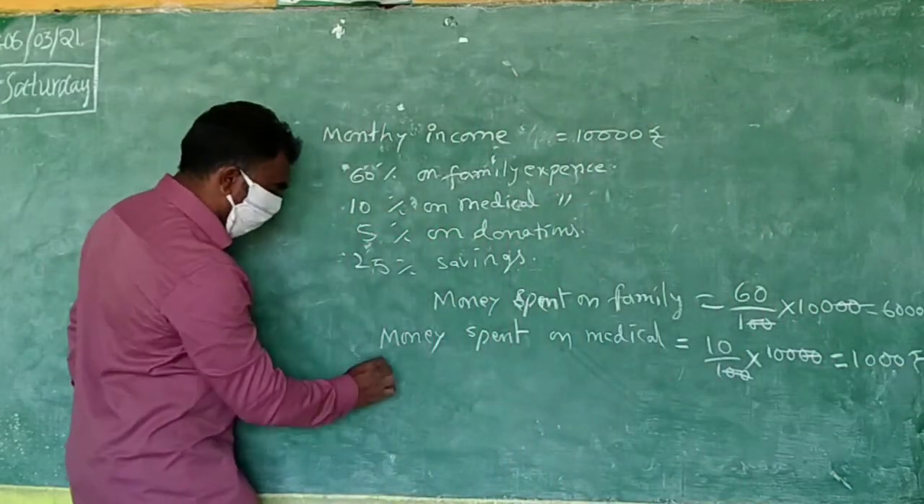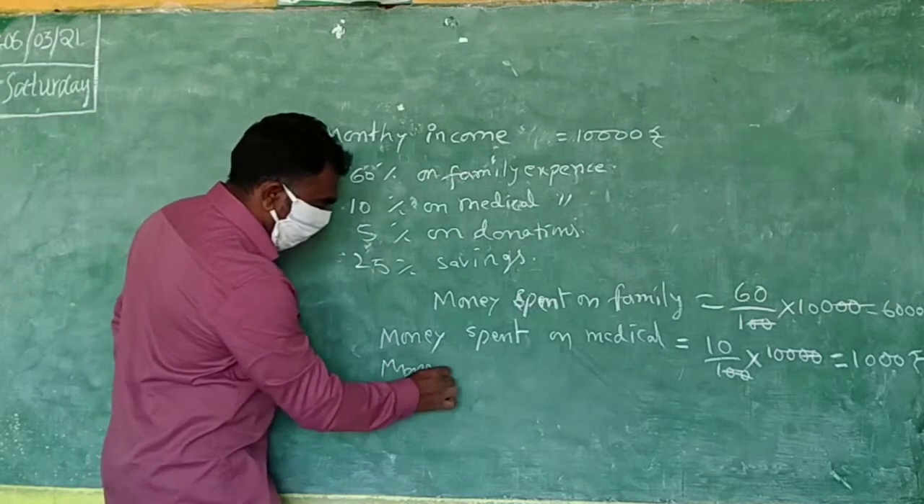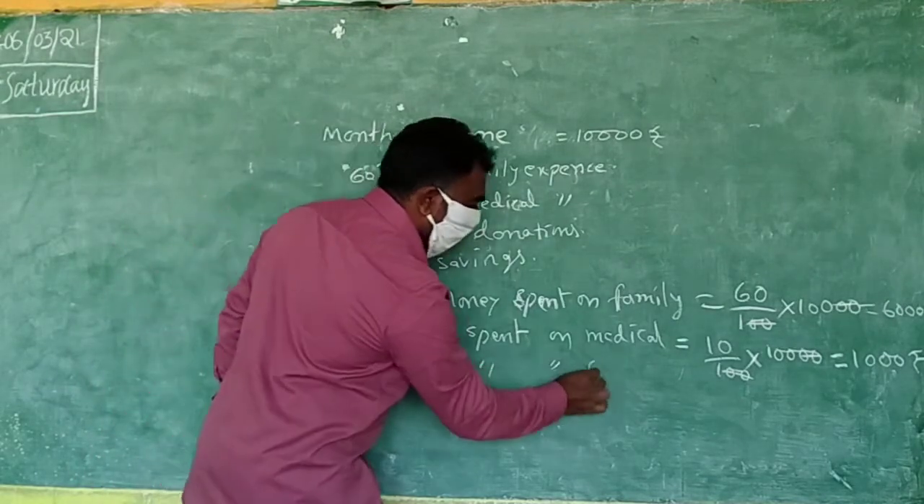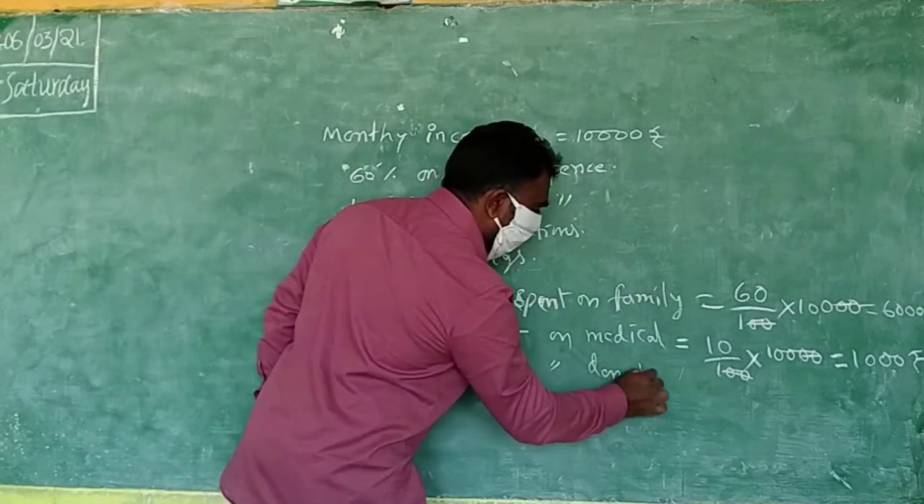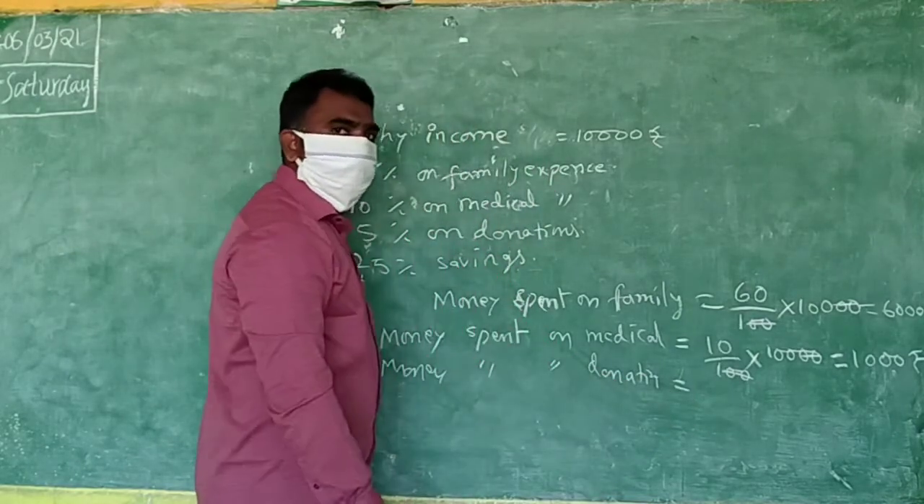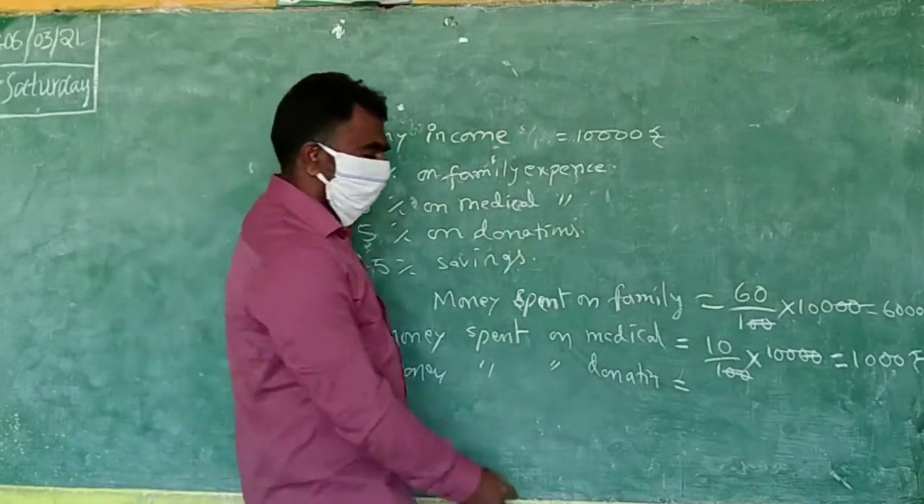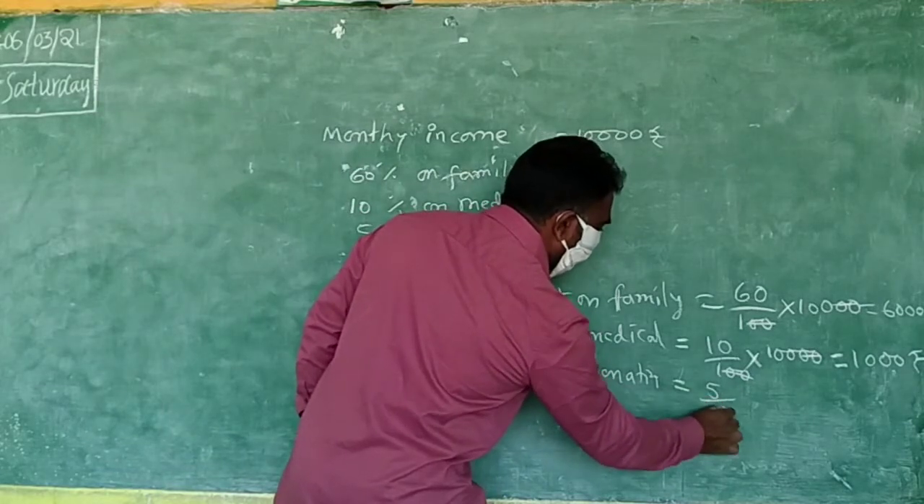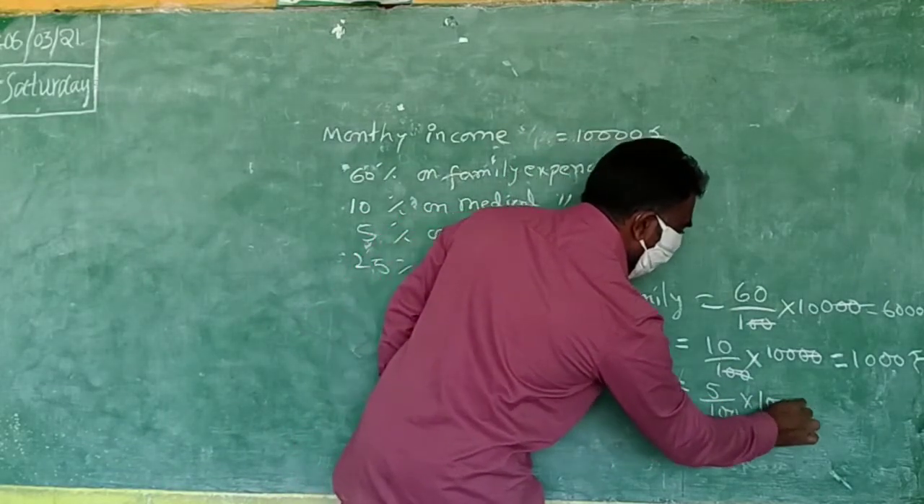Same like that, one more. Money spent on donations. How much is it? 5%. 5% means what? 5 by 100 into 10,000.